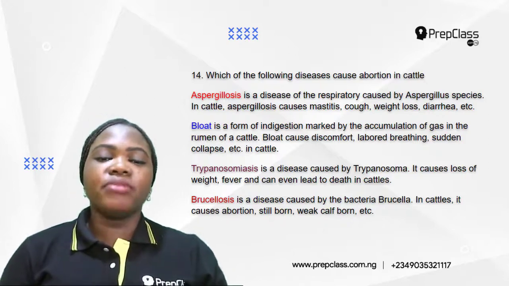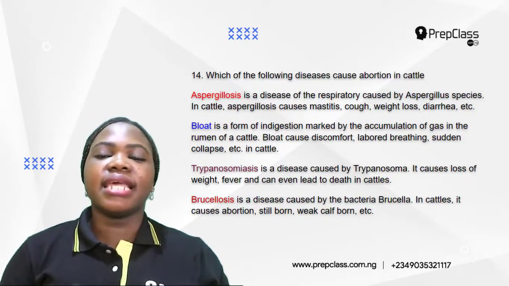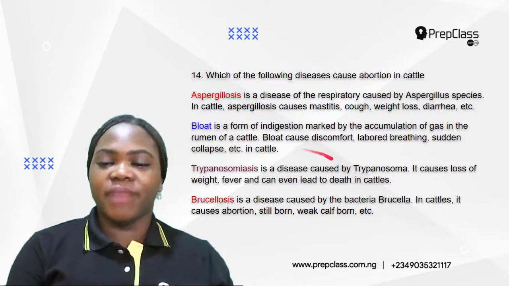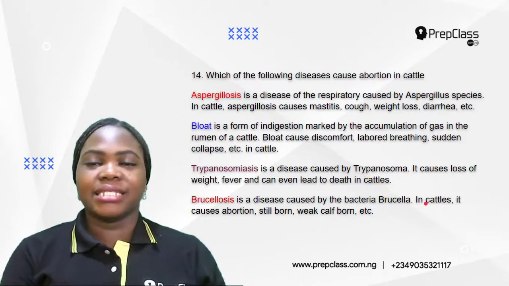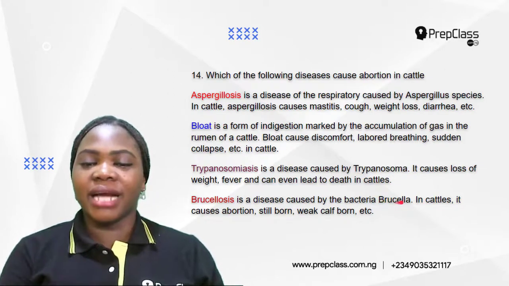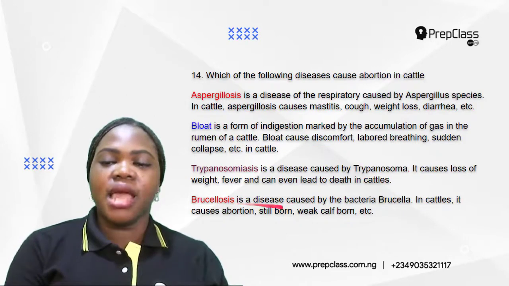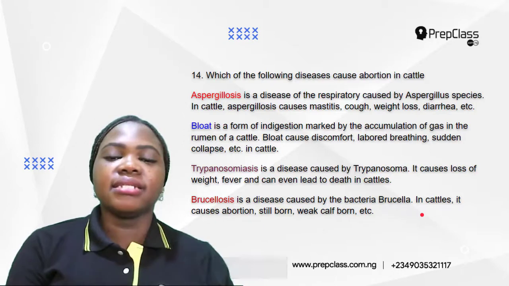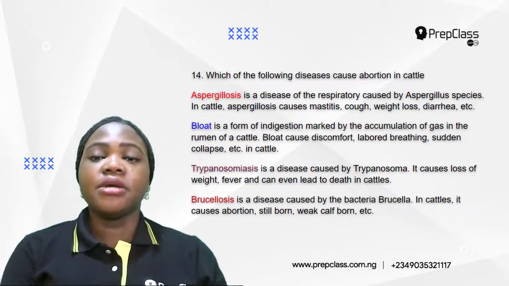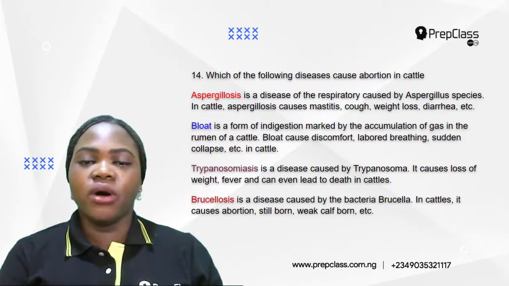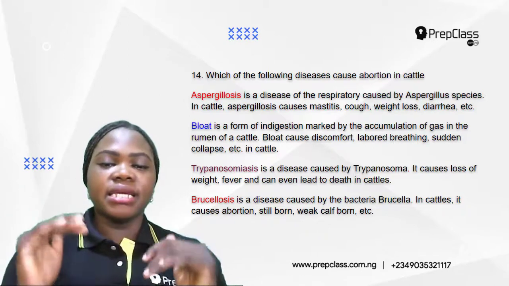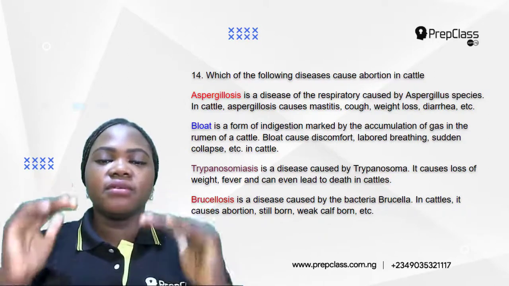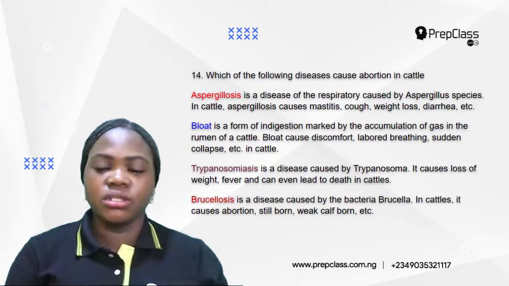Okay, so what about brucellosis? Brucellosis is a disease caused by the bacteria Brucella. This is the name of the bacteria that causes brucellosis, Brucella species. In cattle, brucellosis causes abortion, stillbirth, and weak calves born. These are the meanings of the terms in the options.